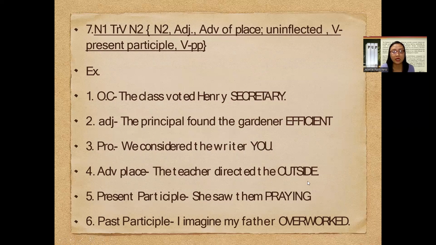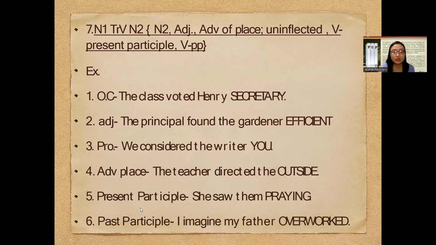The teacher directed the outside. So it's like saying the teacher directed the students. Outside. All right, this is an exact or a clear example of an adverb of place. The teacher directed the outside. The outside is our adverb of place. Again, we are still on the same pattern: N sub 1, teacher, transitive verb directed, and then the outside, particularly outside, is our N sub 2.